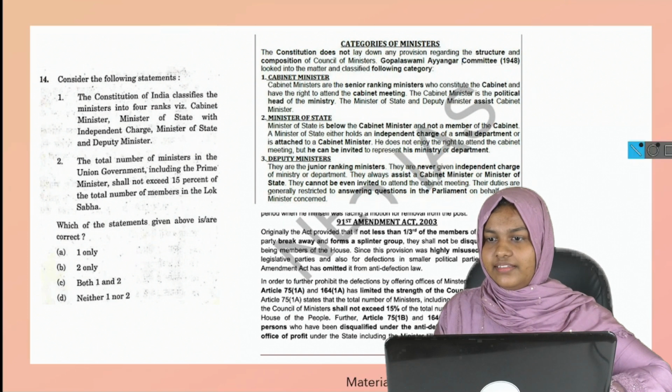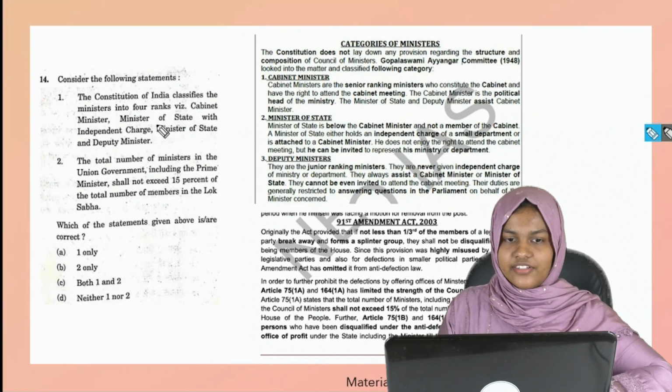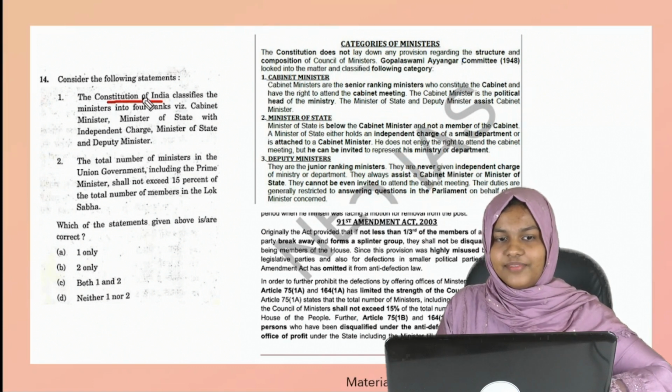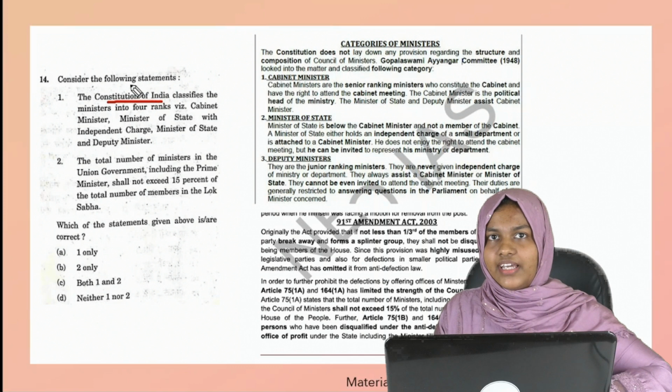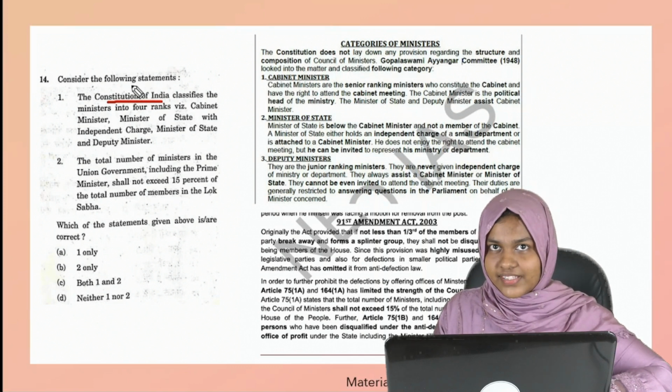This is regarding the cabinet ministers, council of ministers, etc. Again, the same trap. The Constitution of India classifies. What they can do. See, you have to know these kinds of traps. I have mentioned this trap in our current affairs plus program classes, and I have shown the previous year questions.